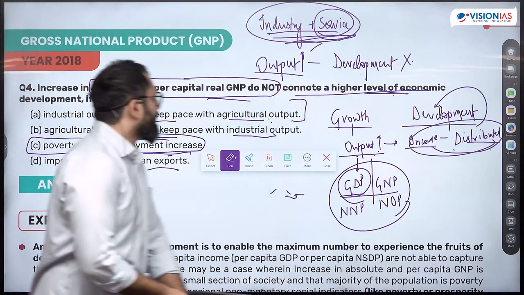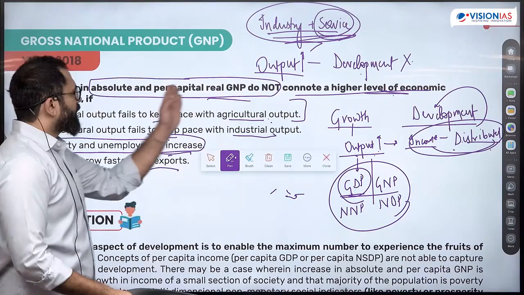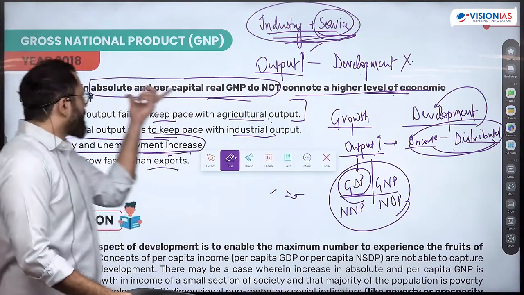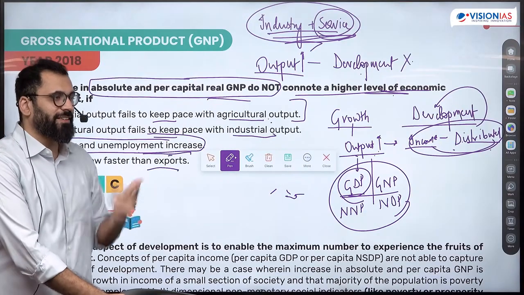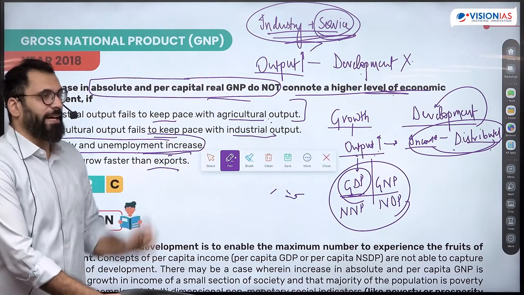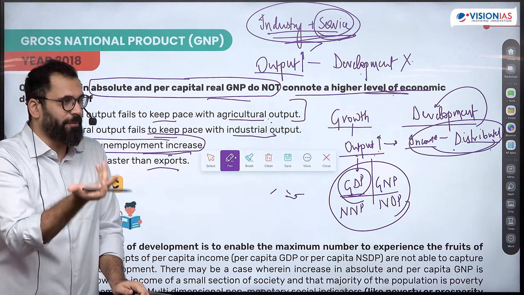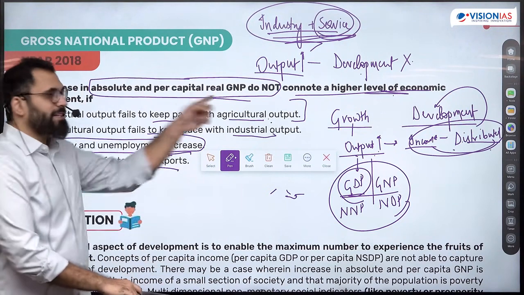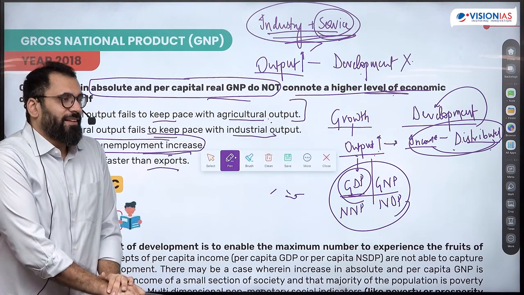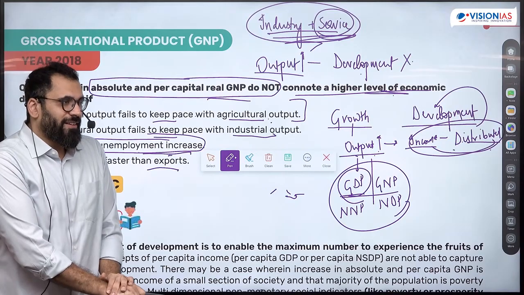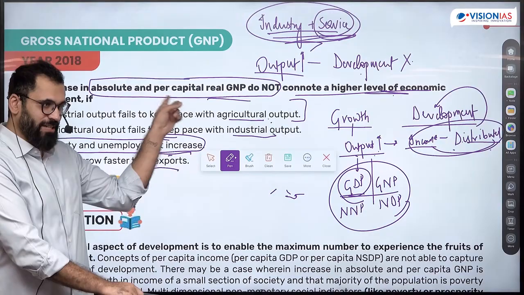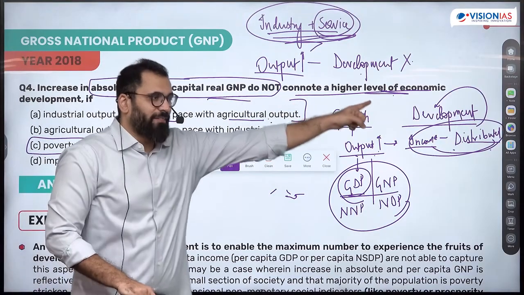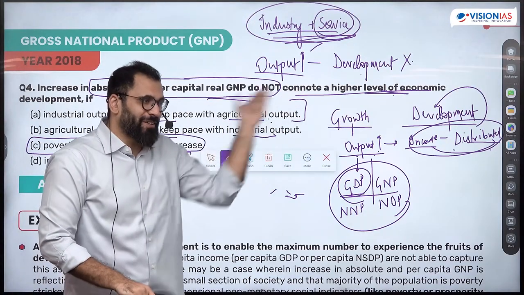What is the statement saying? Increase in absolute and real GDP do not. तो ये first part क्या है? When increase in GNP happens, what is increase in GNP? Whether it is absolute or per capita. Per capita is total divided by population. तो increase in GNP का क्या मतलब होता है? Growth, not development, growth. Economic growth is change in GDP, change in output. Does not mean development. So it's asking me the difference between growth and development.